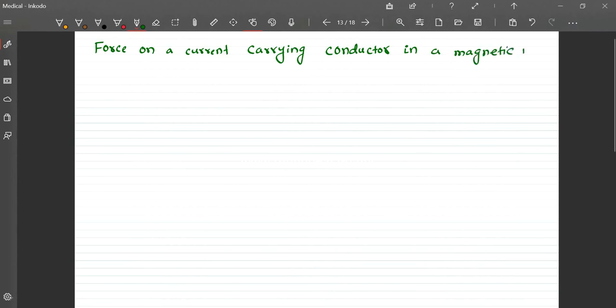Hello everyone. In this lecture we will discuss force on a current carrying conductor in a magnetic field. Now suppose I have a conductor like this, a current carrying conductor. This is the direction of current. Okay. For analysis,